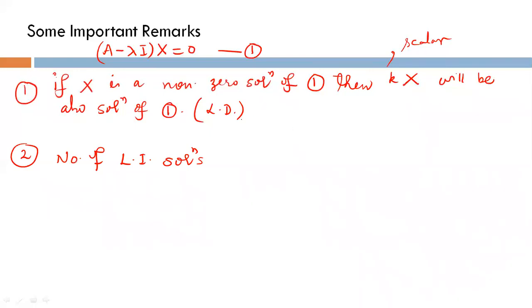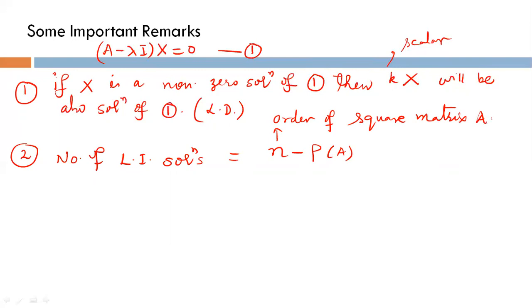The number of linear independent solutions equals n minus rank of A, where n is the order of the square matrix A. Linear independent solutions are linear independent eigenvectors. I have already told you.